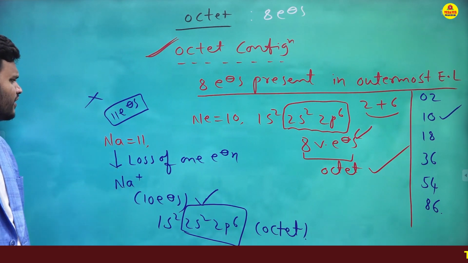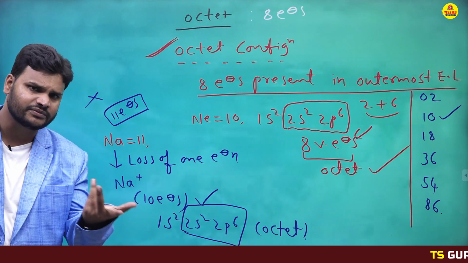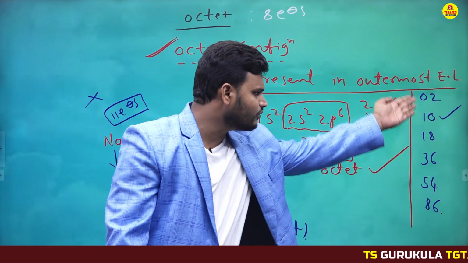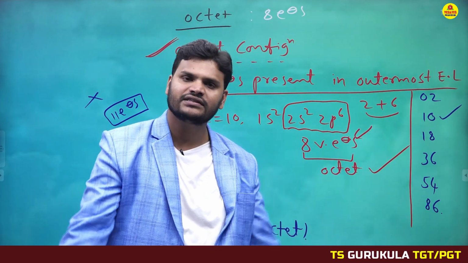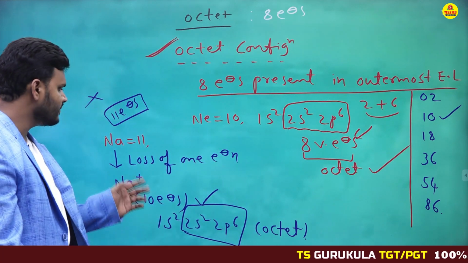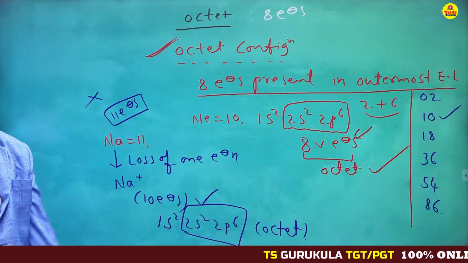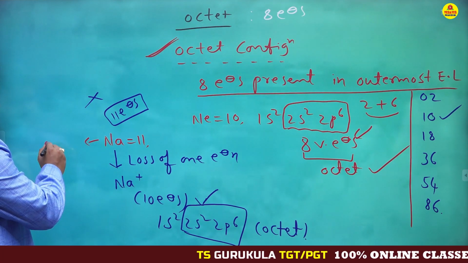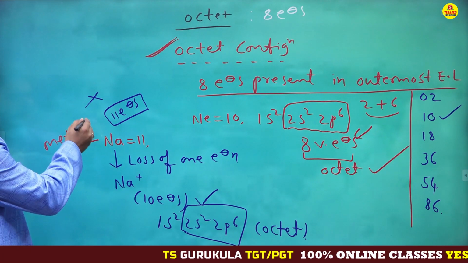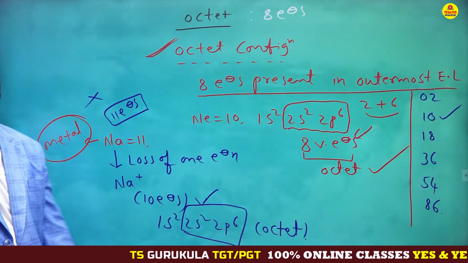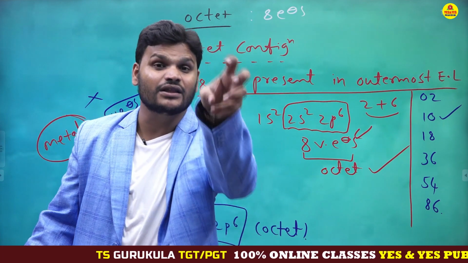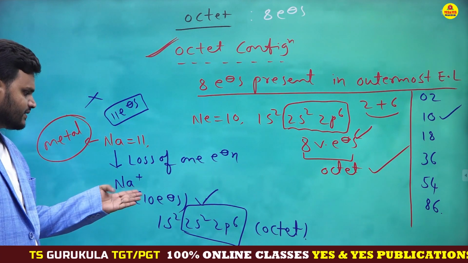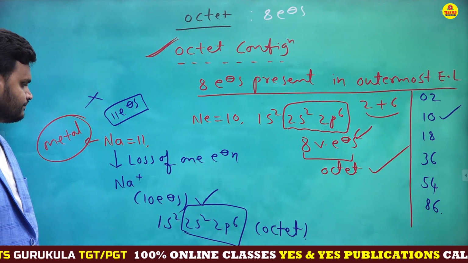Next, let's take sodium. Sodium has 11 electrons. Is 11 electrons stable or unstable? Unstable. We have discussed that only these numbers are stable, whereas the remaining numbers are unstable. So for stability, it is going to lose 1 electron. Loss of electrons means sodium is a metal or non-metal? Sodium is a metal. Why? Because metals form positive charge by the loss of electrons. So Na plus. Na plus means an ion.